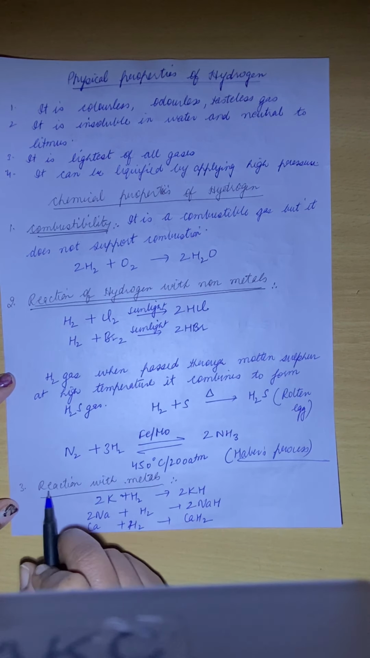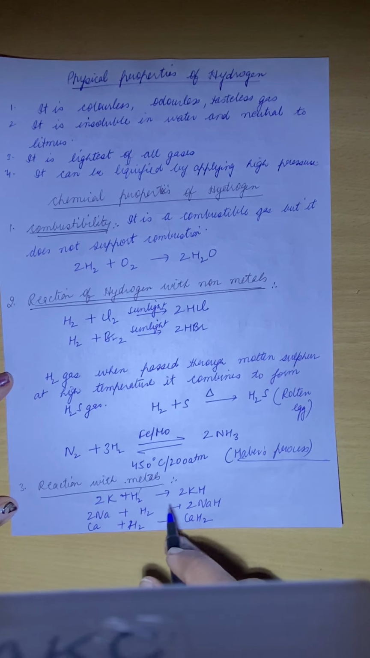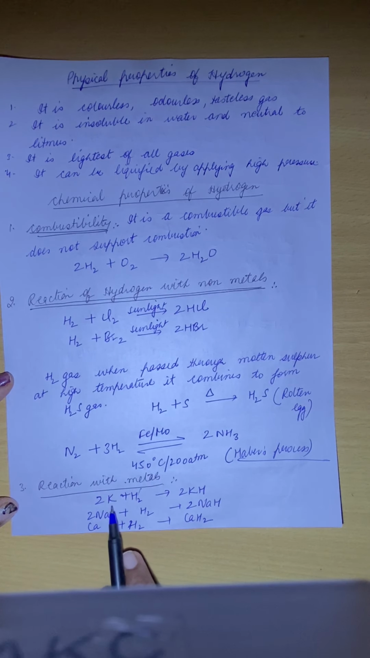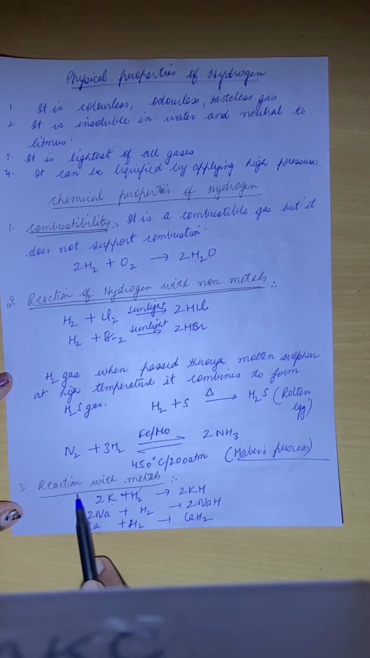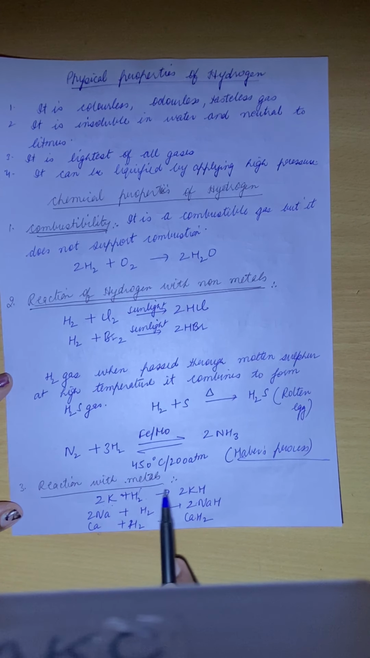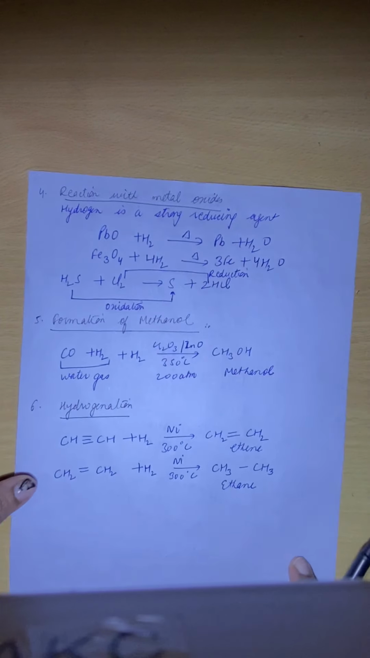Reaction with metals. How does hydrogen react with metal? Whenever hydrogen reacts with metal, it forms hydride. First we are taking soft metals, as I told you, potassium, sodium and calcium are soft metals. Hydrogen reacts with potassium, sodium and calcium to form their hydrides. So when hydrogen reacts with metals, it forms hydrides. Clear? I hope you understand this part.